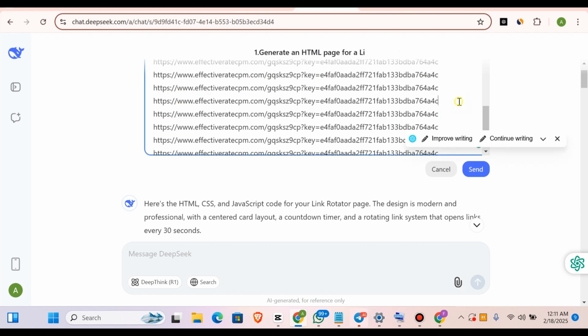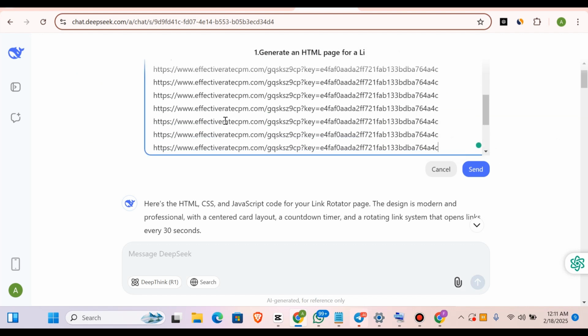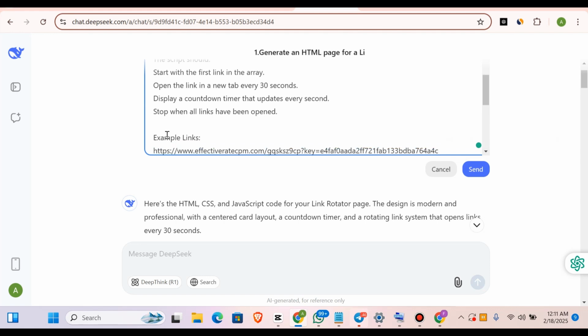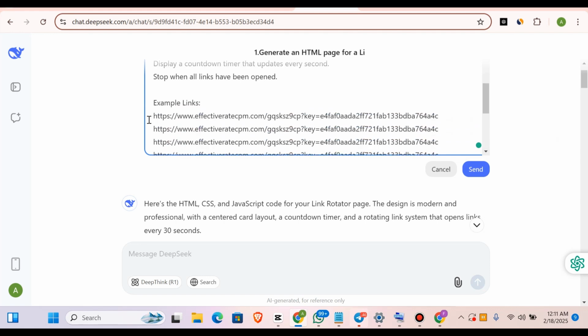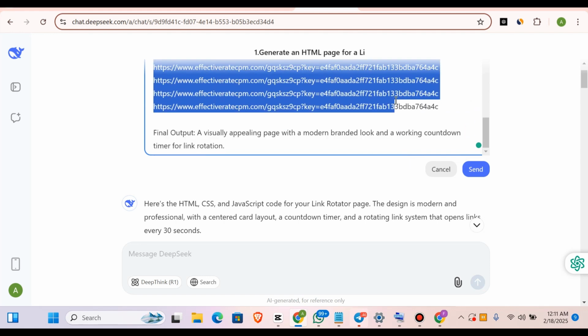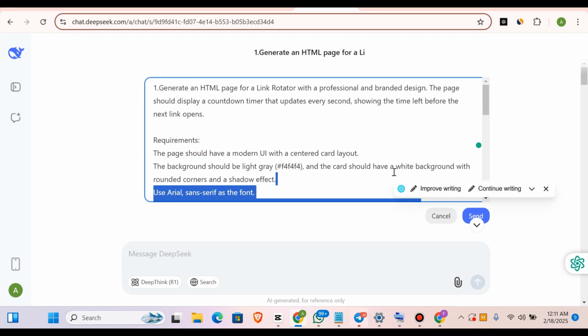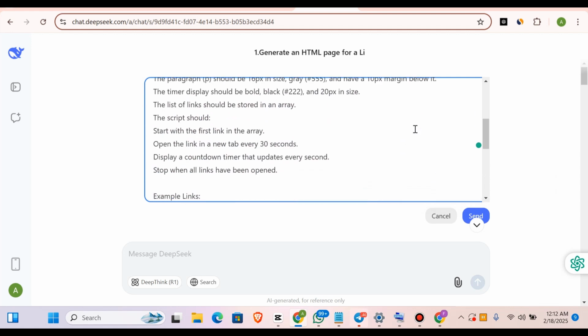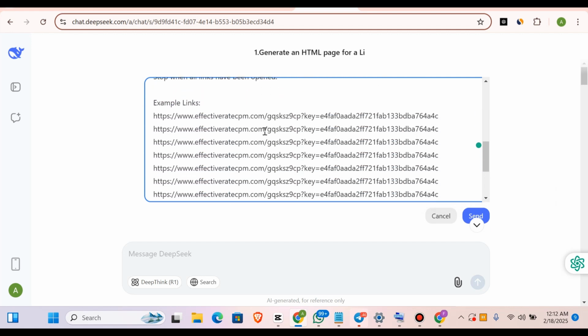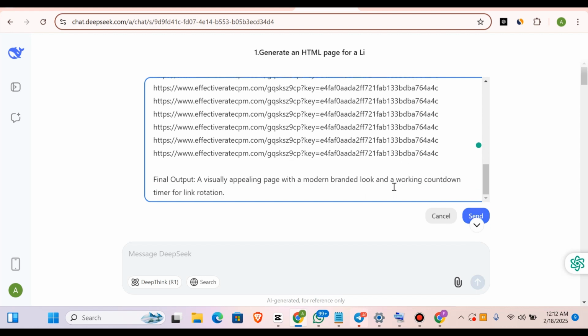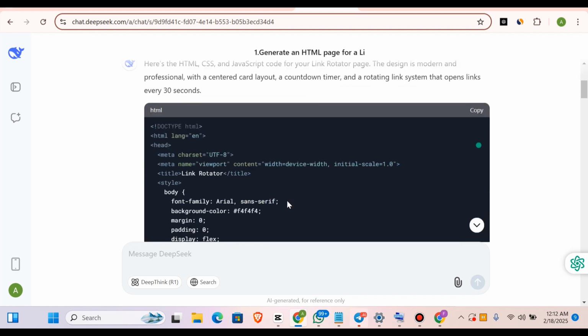So make sure to insert your links, and multiply your links by duplicating them. This one link I have, make it several links. Duplicate it, make it plenty for you. This is what you're basically going to do with this particular strategy. Once you're done with this, all you simply need to do is click on send, and the AI is going to generate something very particular for us.